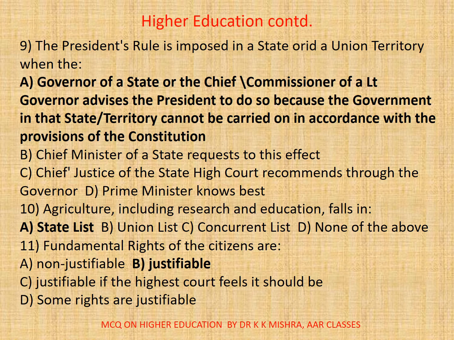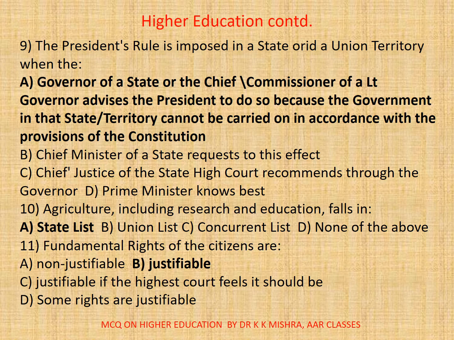9. The president's rule is imposed in a state or in a union territory when A. Governor of a state or the chief commissioner or lieutenant governor advises the president to do so because government in that state or territory cannot be carried on in accordance with the provisions of the constitution. B. Chief Minister of a state requests to this effect.